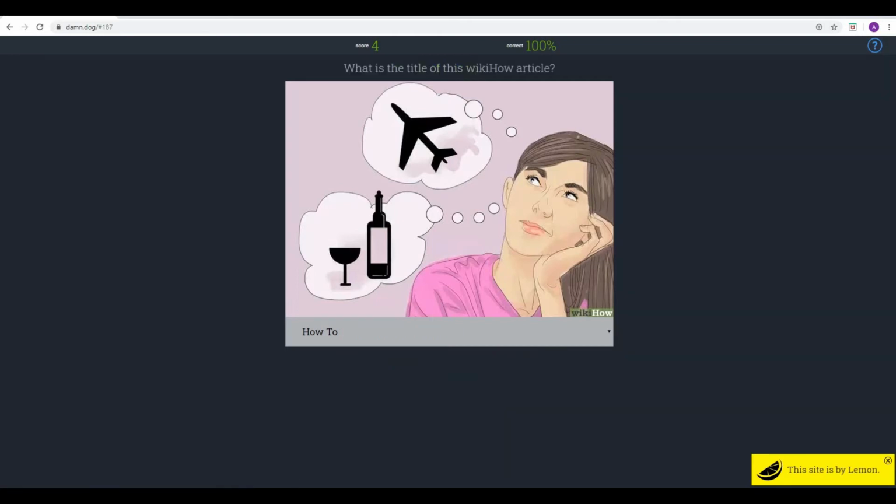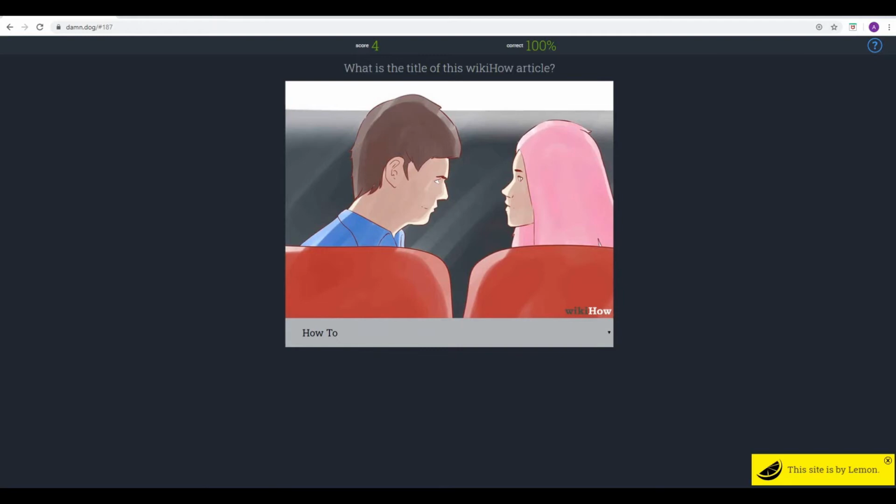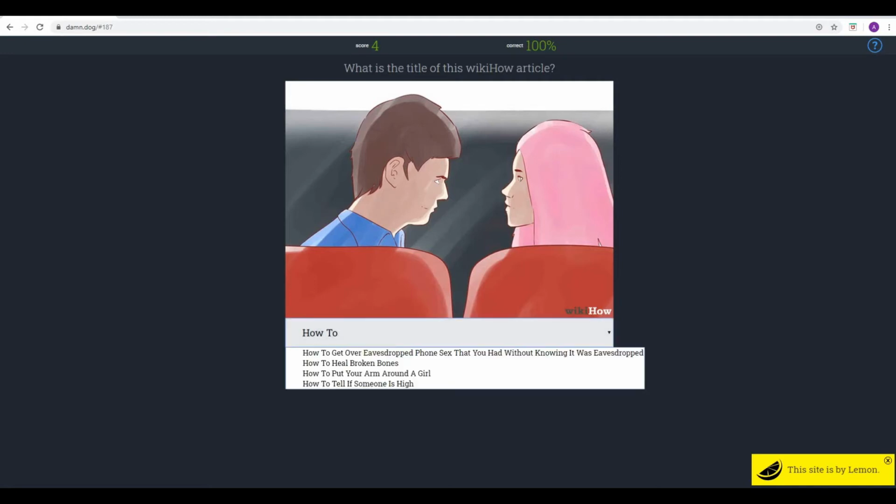Who's the next one? Right, we have got a... Oh, okay. So they're sat in seats and the view angle is behind them. We've got the guy who's looking slightly intense there on the left. Yeah, he's got a scowl on his face. Girl. Yeah, it's looking cinema-esque. Maybe it's how to treat your girl to a good cinema date or something like that. How to shut your girl up, because he's scowling at her. That could very well be it, I don't know. He's got a deep scowl on his face. He's got a very funny expression, not sure what's going on there.